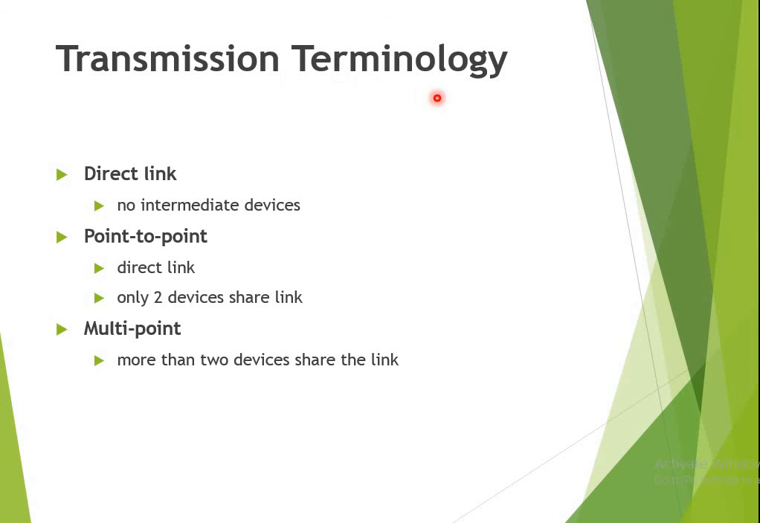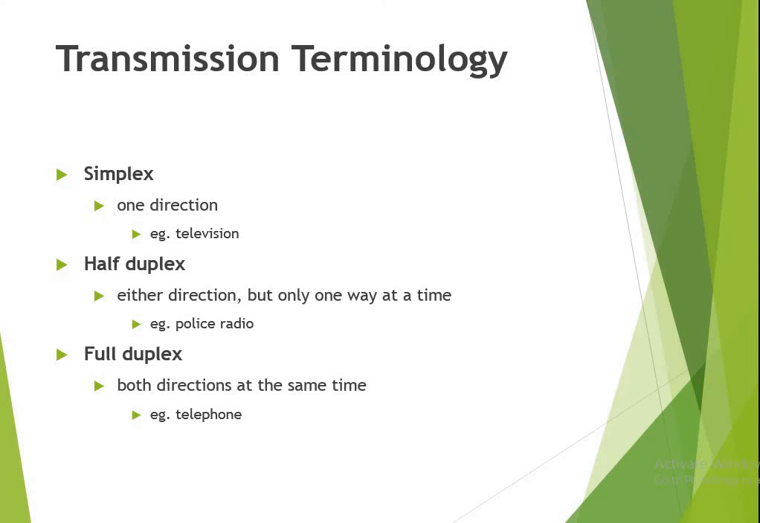Then the transmission terminologies. We have three types of transmission terminology. The first one is direct link, point to point and multi-point. Direct link means no intermediate devices are used. The signal is transferred directly from the transmitter to the receiver. Point to point is again a direct link, but in this case only two devices share the link. And the third one is multi-point. More than two devices sharing the link is an example of multi-point transmission.